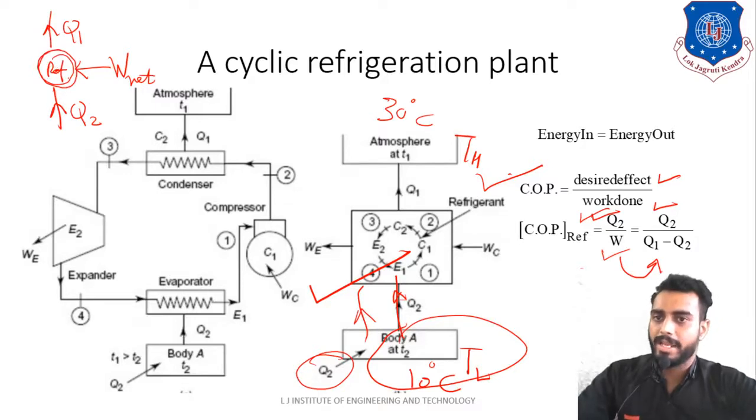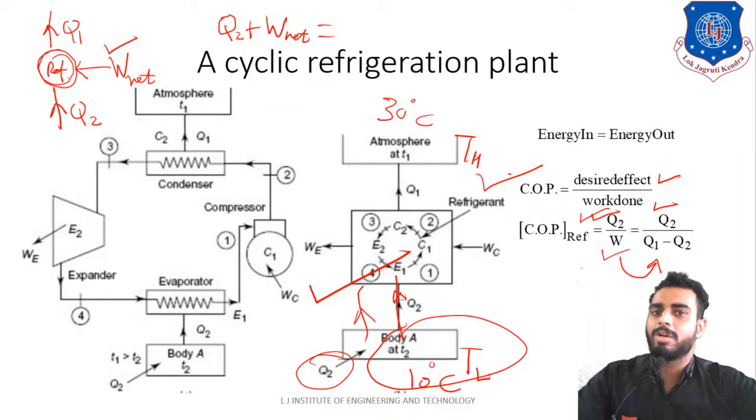Here Q2 and W net are going towards this circle, so you can write Q2 plus W net is equal to energy out.